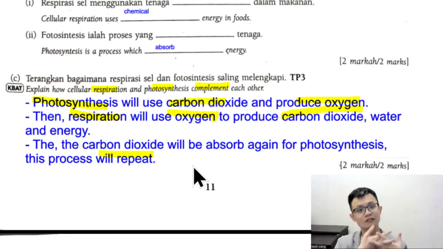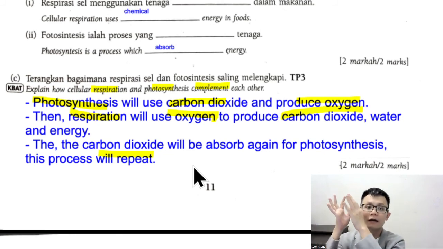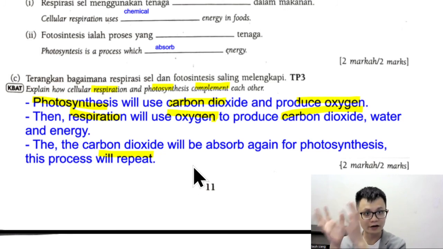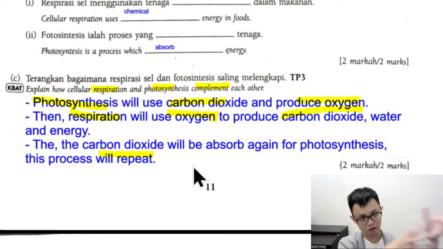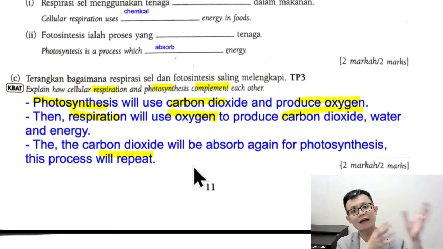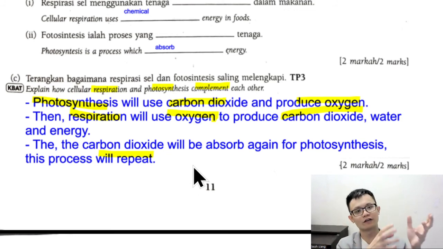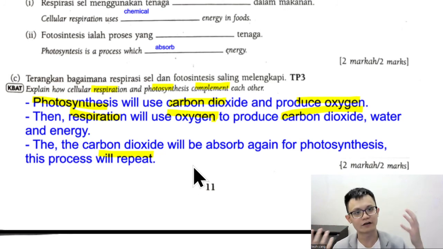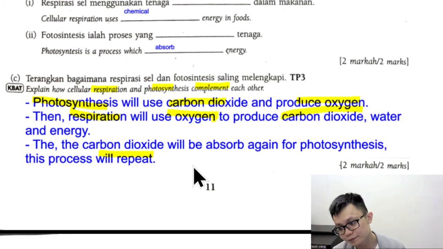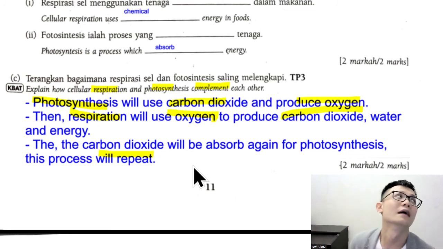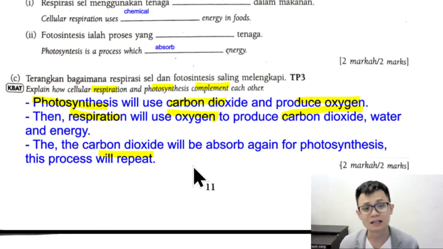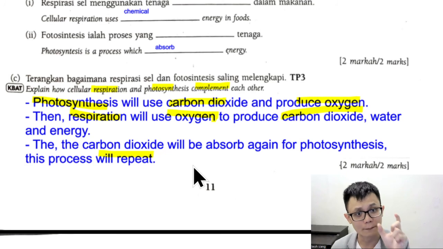If you don't know, just do the keyword. Keyword is photosynthesis will use carbon dioxide and then will produce oxygen. The oxygen then will be used by a respiration process to produce carbon dioxide. The carbon dioxide will be produced to be used by the tree for photosynthesis. The cycle will repeat. Correct or not? So use your own word. No need to use my word. So for science, what you need to learn is keyword, the important keyword.